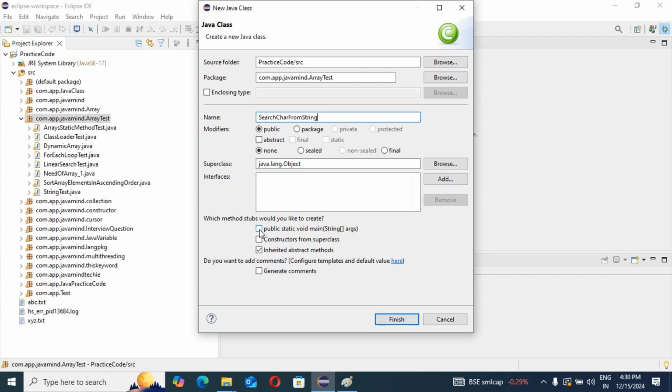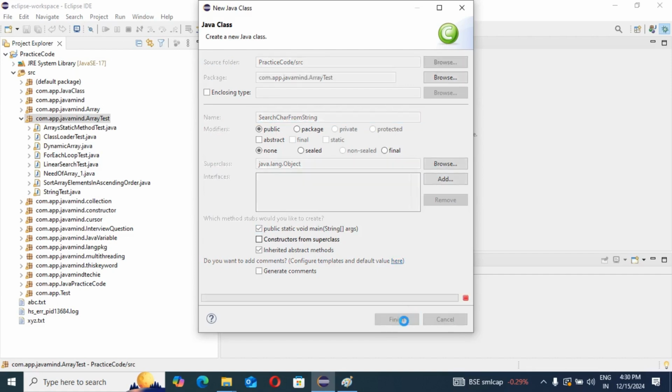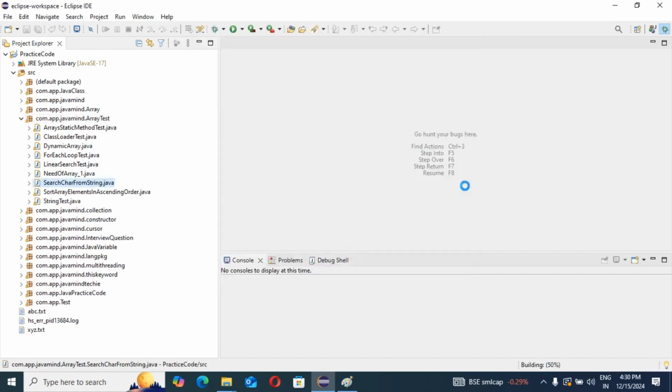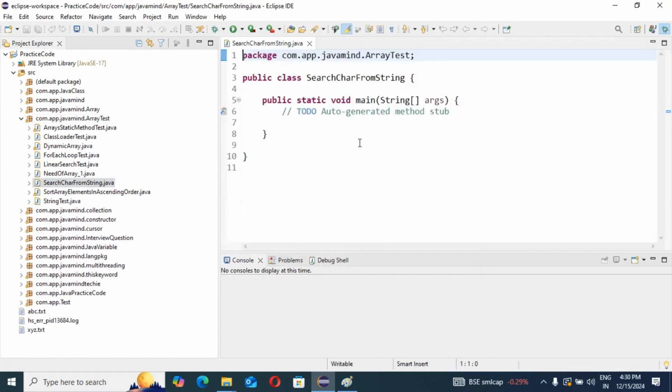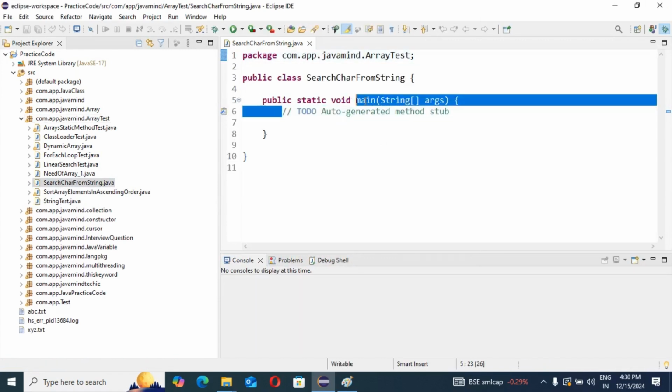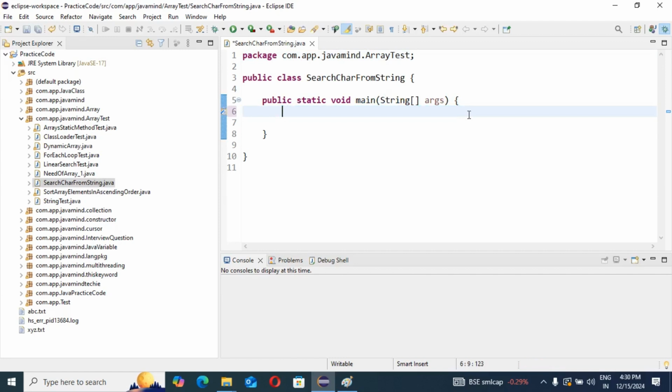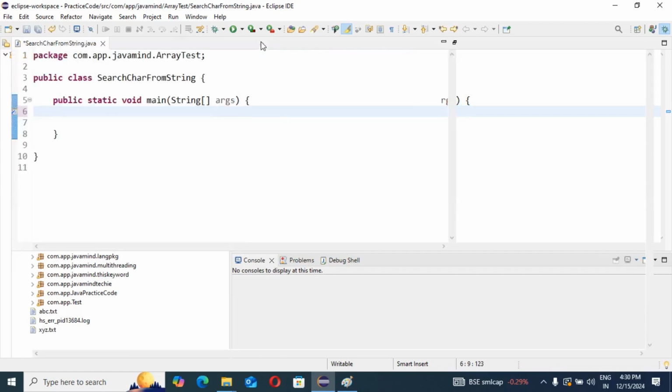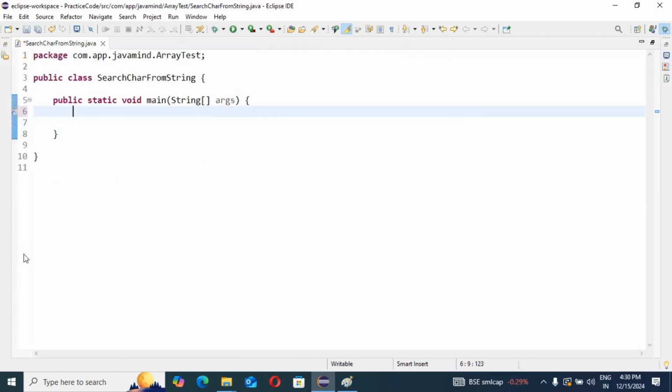So definitely we should have one main method, right? We have created our class along with our main method, what we could see here. Give me one moment, it is created, right guys? The class has been created. Need to enhance this. Please concentrate guys, this is very simple. If you don't know then it becomes complex.